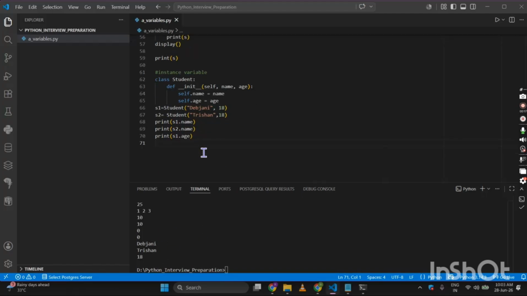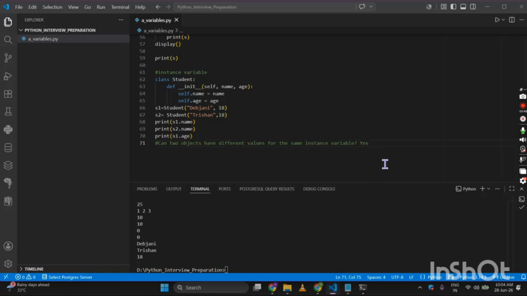So it's a very important question apart from those, that can two objects have different values for the same instance variable? The answer will be yes, and you can explain it by this example.